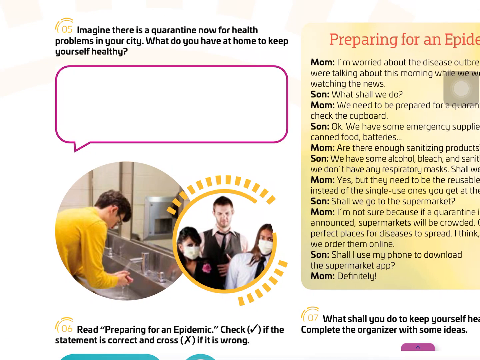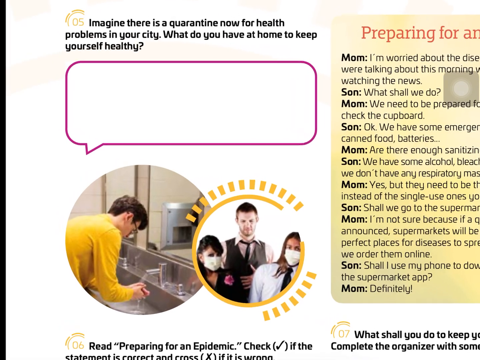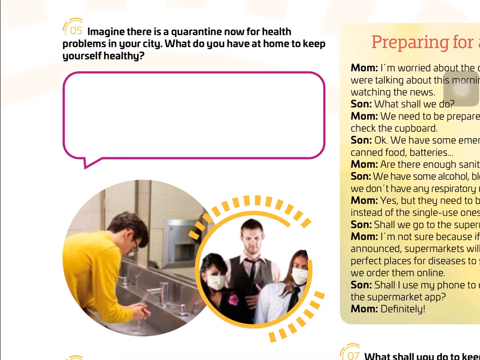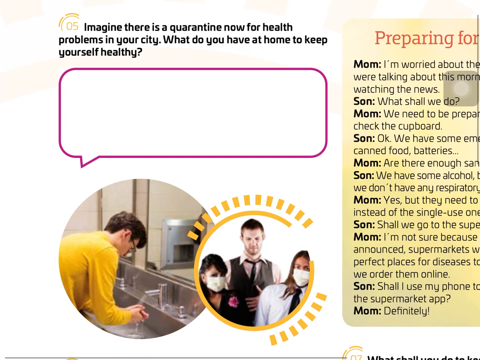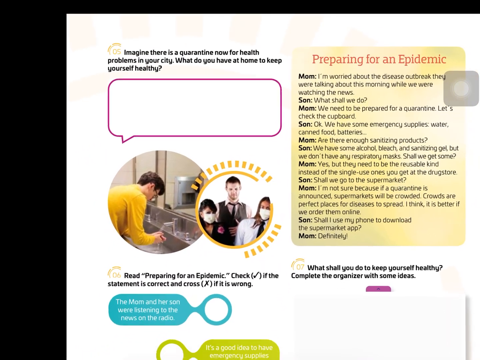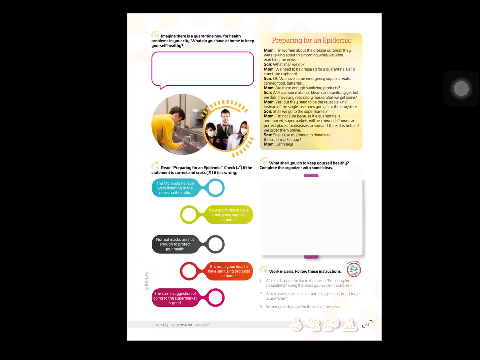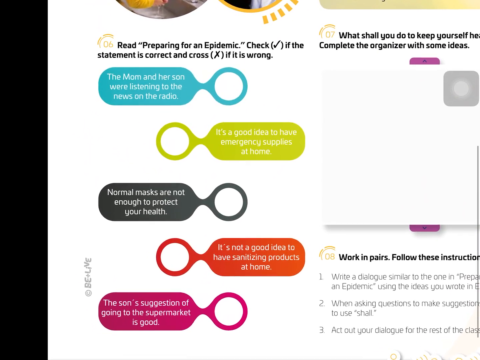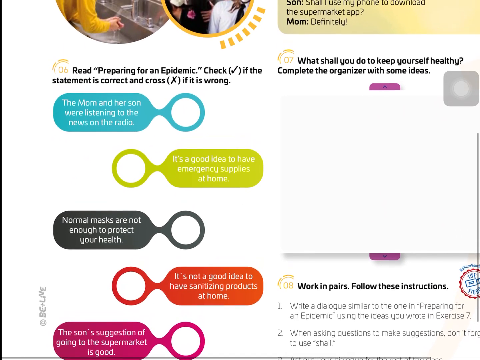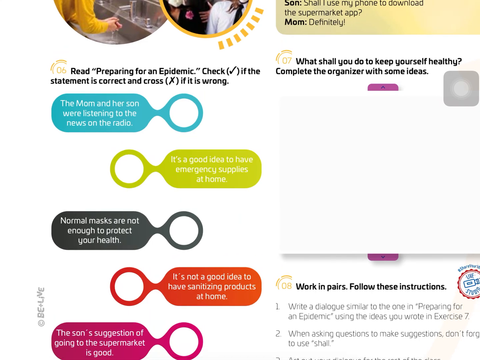Okay, this pamphlet is going to be done in the notebook. The pamphlet about the chickenpox. These 3 different questions. On page 61, we have some more exercises. Exercise 5. Imagine there is a quarantine now for health problems in your city. What do you have at home to keep yourself healthy? Actually, this is true. We are in quarantine now because of the coronavirus. Okay?